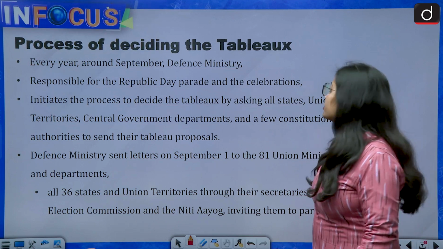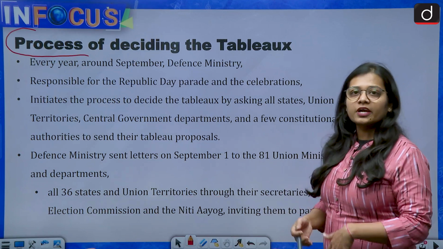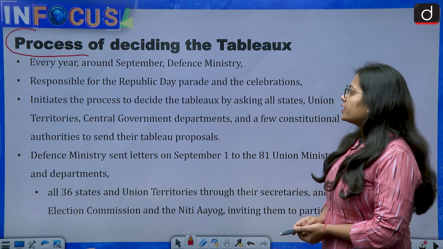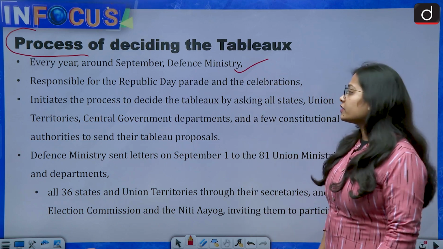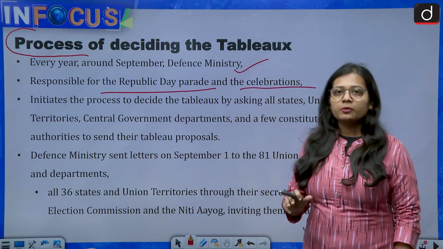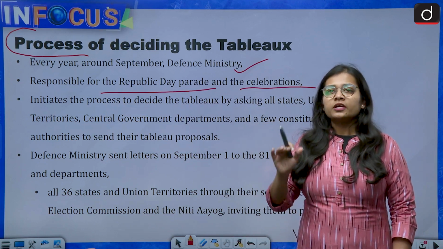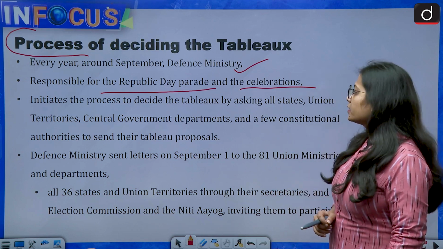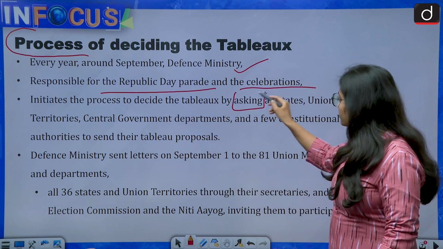Now let's talk about the process of deciding the tableau, how it is decided which state will take out its tableau or which will not. Every year around September, the Defense Ministry, the Ministry of Defense, which is responsible for the Republic Day parade and the celebrations, initiates the process to decide the tableaus. You should know this: the parade that takes place on Republic Day, the Defense Ministry is responsible for it.